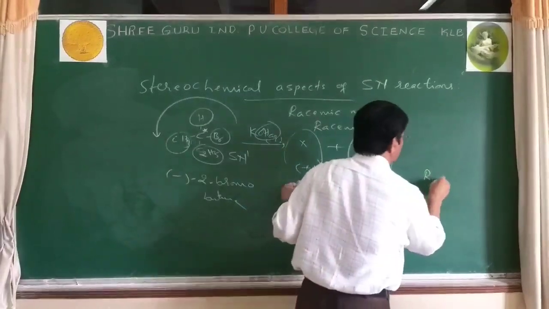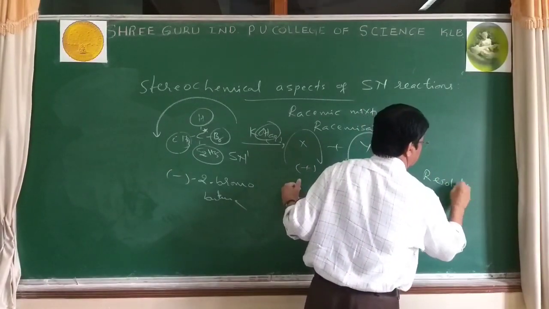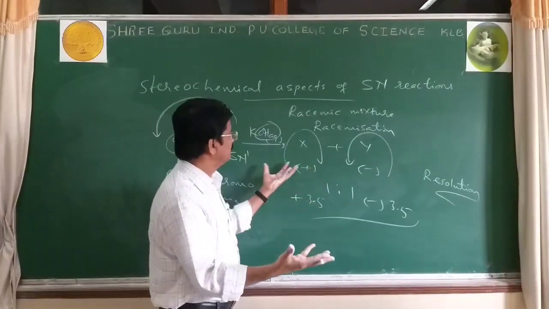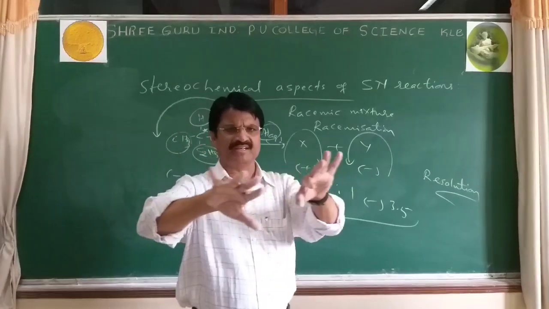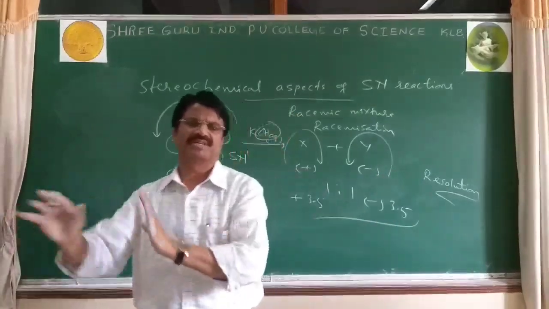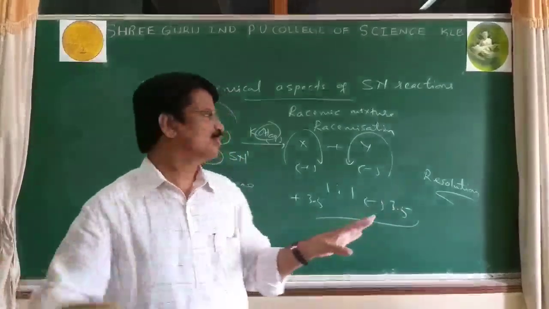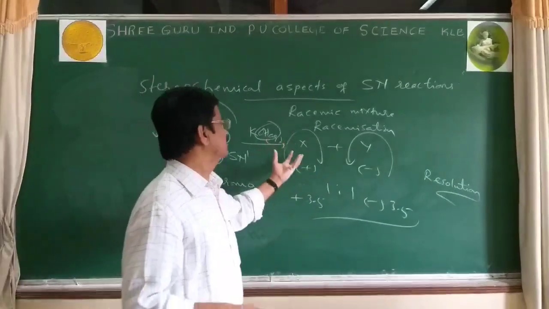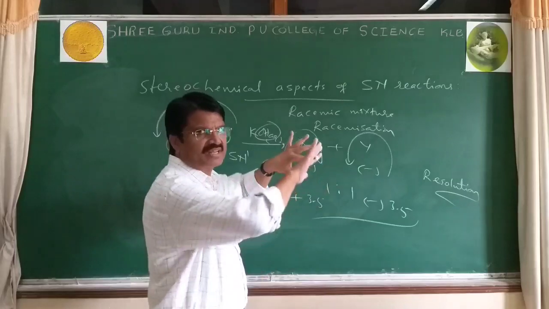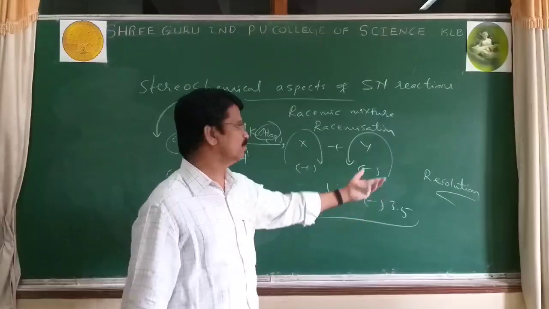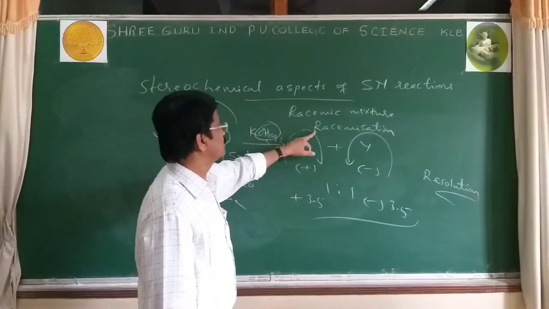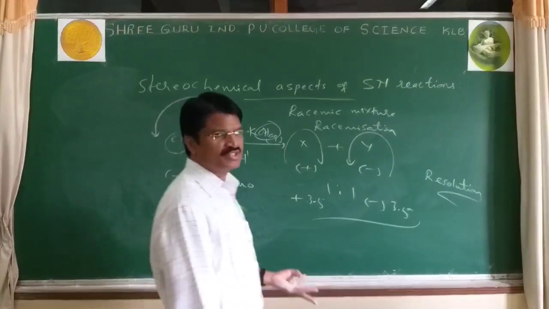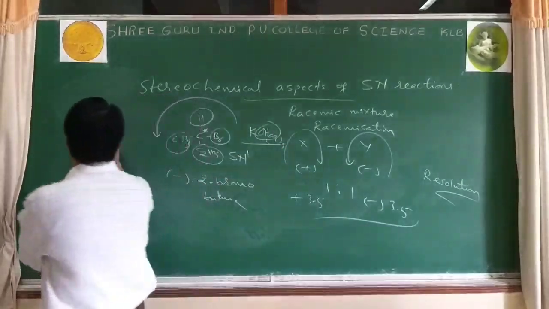Next, resolution. Once you prepare the racemic mixture, try to separate it: plus form separate and minus form separate. The process of separation of enantiomers from the racemic mixture is called resolution. Racemization, resolution. Then there are two more terms: retention and inversion.